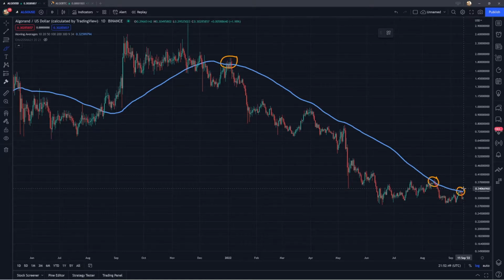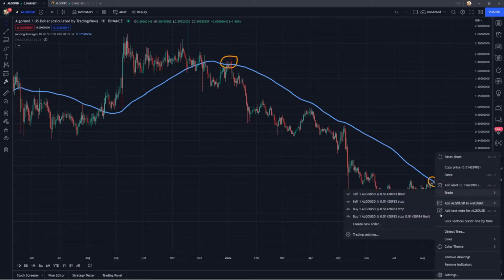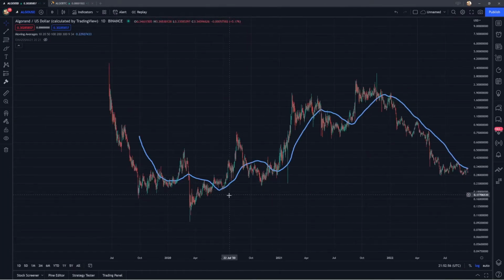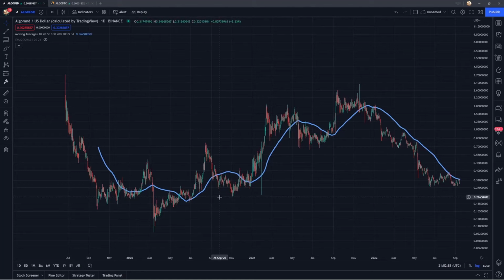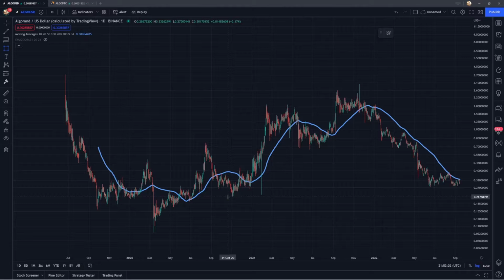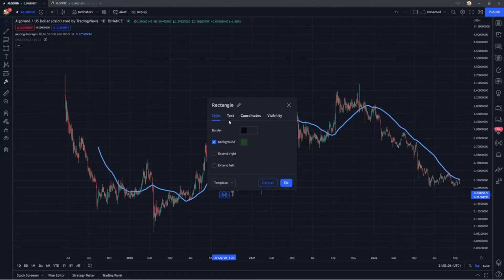All right, so now I'm going to talk about some support and resistance levels, and I really just want to zoom out here to get some price action from the previous cycle so that we can understand the context behind some of these levels. So first, I just want to map out this level right around 21 to 24 cents, and I'm just going to extend this over so that we can see it.